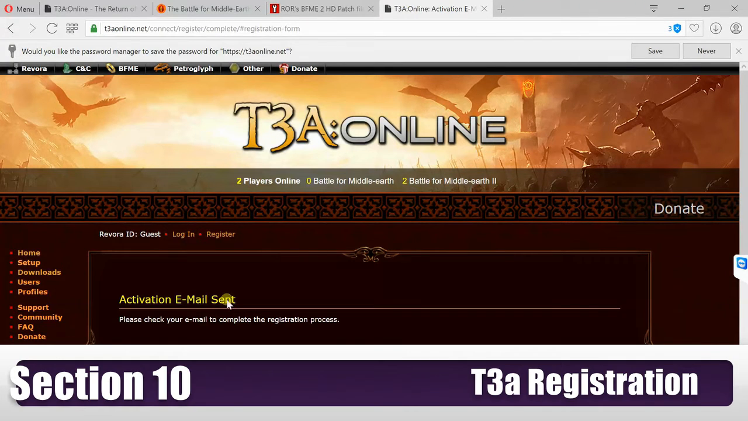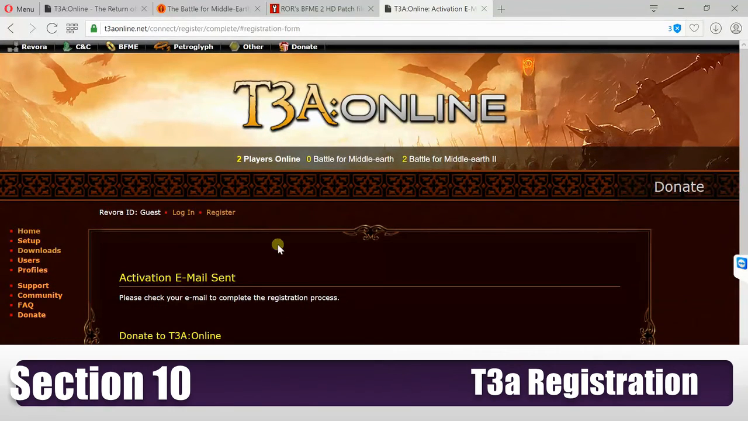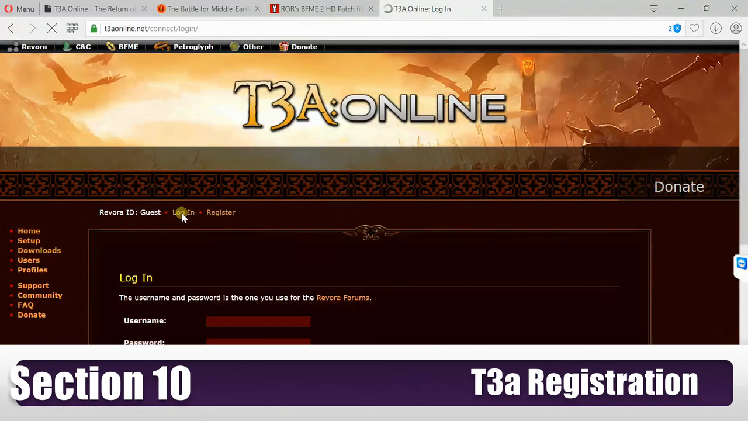Okay, you're going to get an activation email. And all you do is you click the link it sends you, and it'll say activation complete. Now, I had to do that somewhere else, so we're just going to log in because I did that on the email.